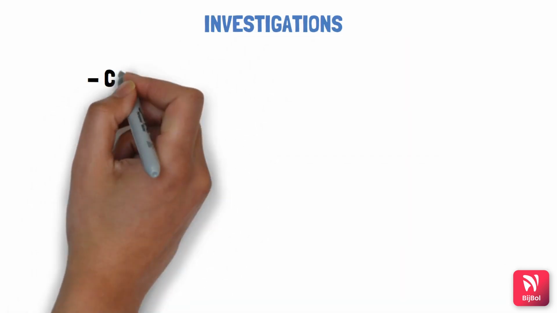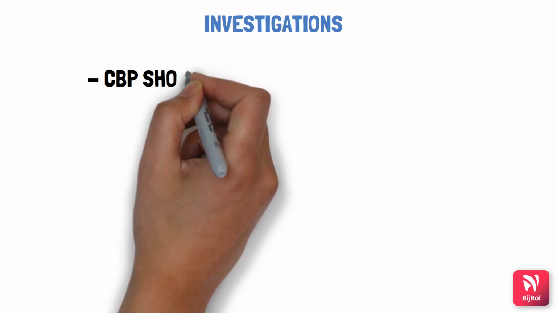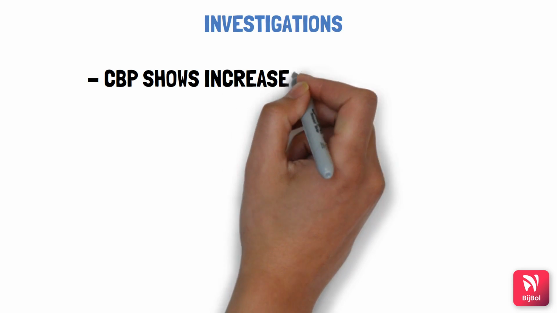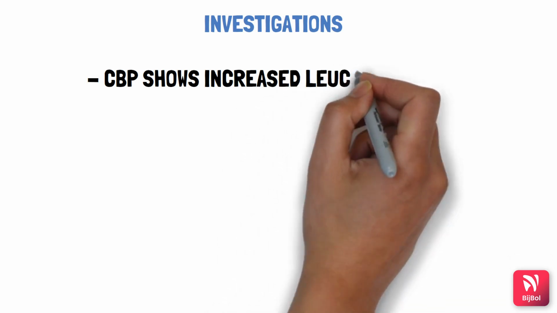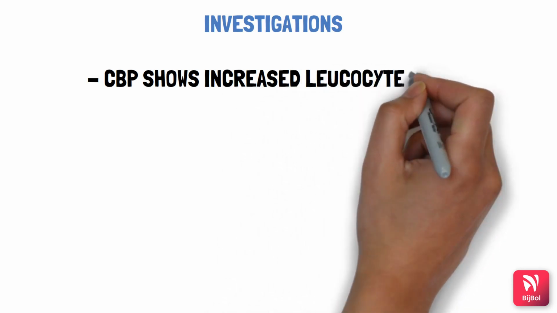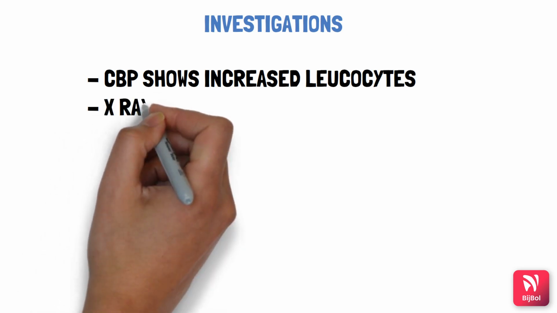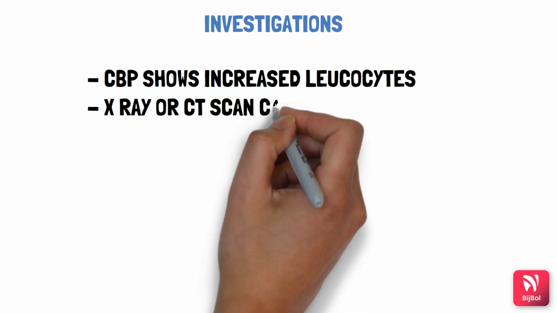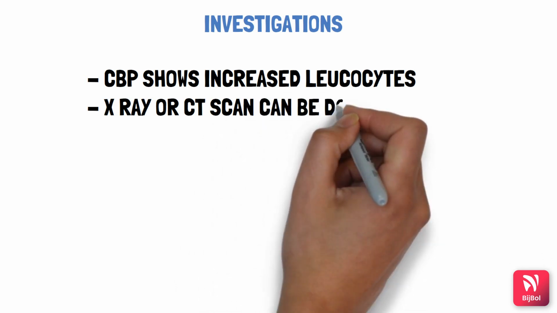Now let's move on to the investigations. First is the complete blood picture, in which we can see increase in the leukocyte content. Why is the leukocyte content increased? Because there is infection, right? So during infection, leukocyte content increases. Next is the X-ray, where the abscess cavity can be seen clearly. For more fine resolution, CT scan can also be used.